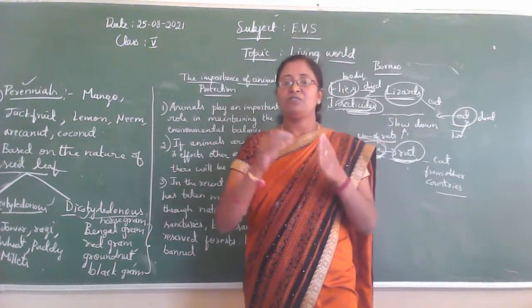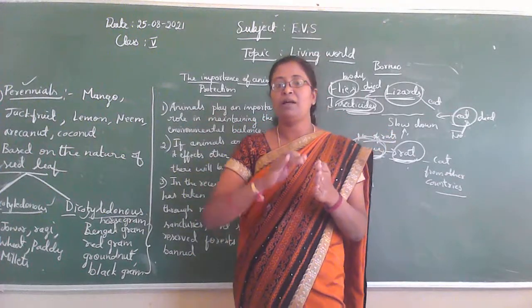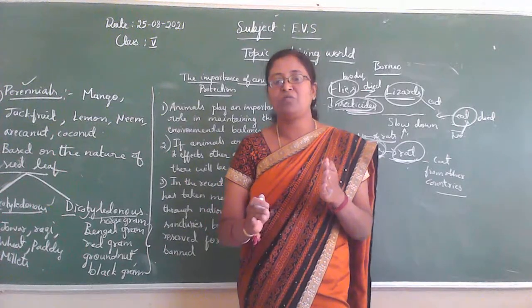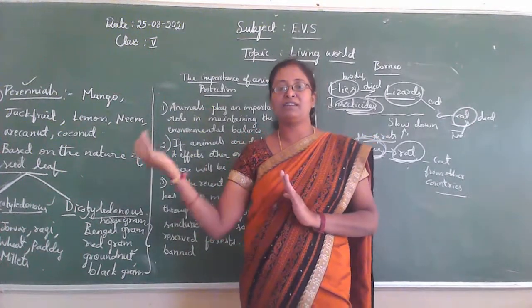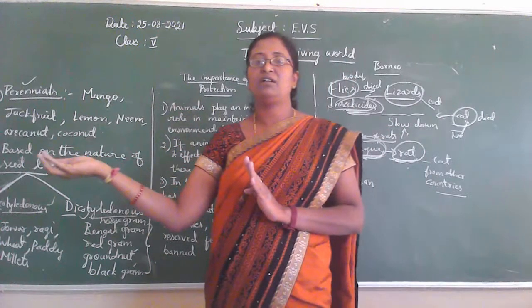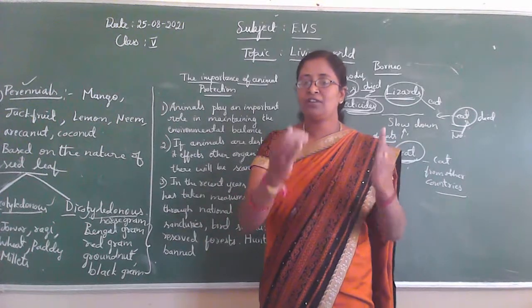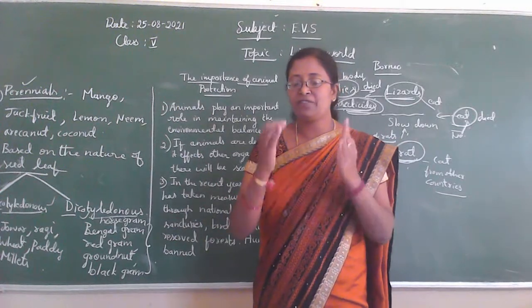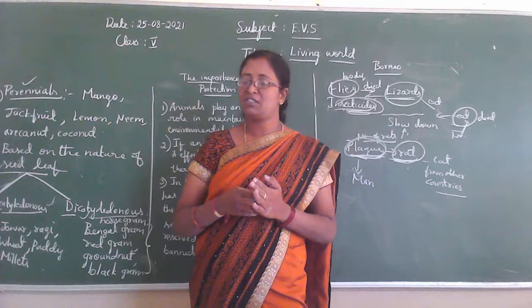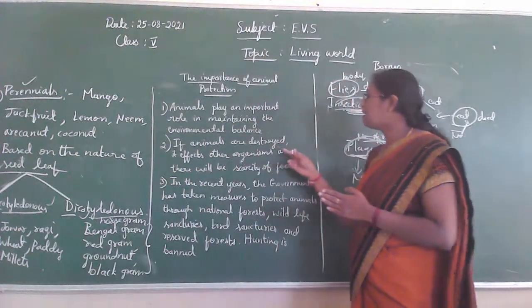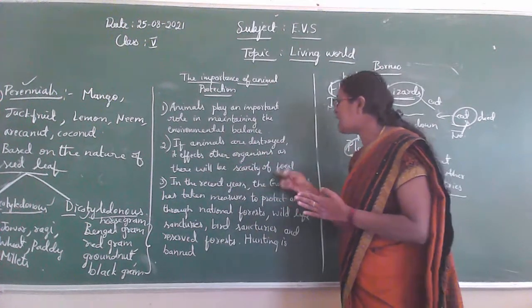So children, if the amount of grass or the number of plants on the earth decreases, what happens? Plants are the food for other organisms, for example deer, cow, elephant and giraffe. They depend on plants for food, isn't it? So if the grass decreases, it affects the other organisms. Is it, children? So if animals decrease like that, it affects other organisms as there will be scarcity of food.